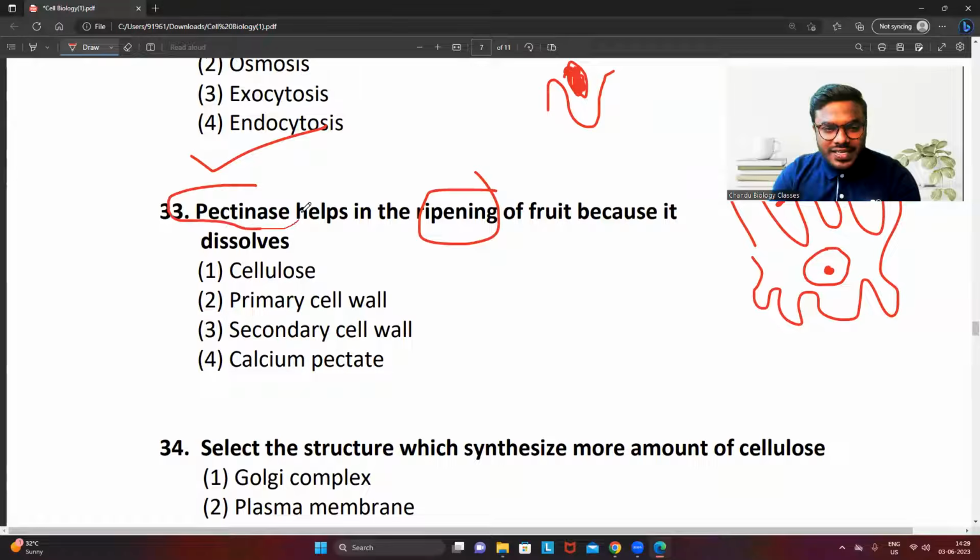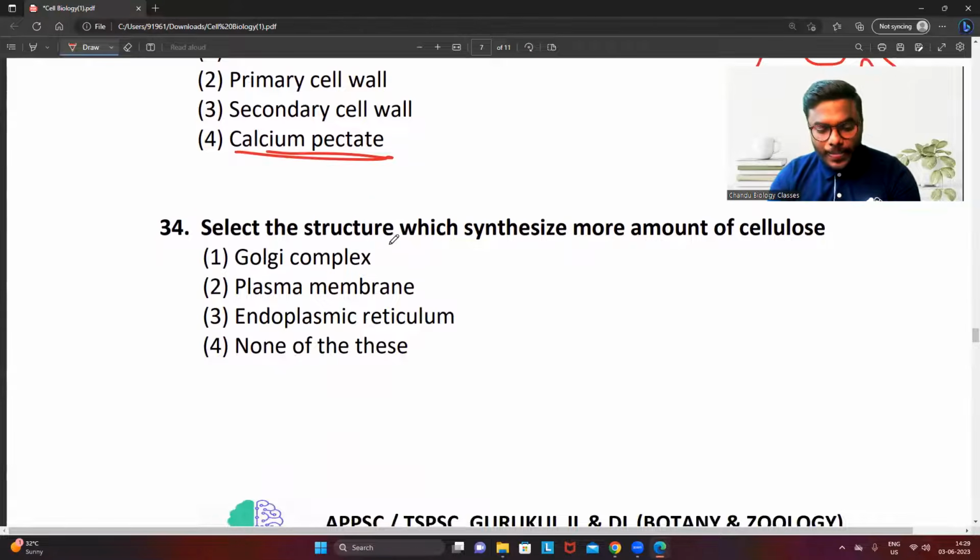So pectinase helps in the ripening of fruit by dissolving what? Undoubtedly calcium pectate, which is present in the middle lamella. Once calcium pectate is degraded, the middle lamella will become very loosened. Then obviously the fruit starts ripening much faster. Not to get confused with that. Okay.